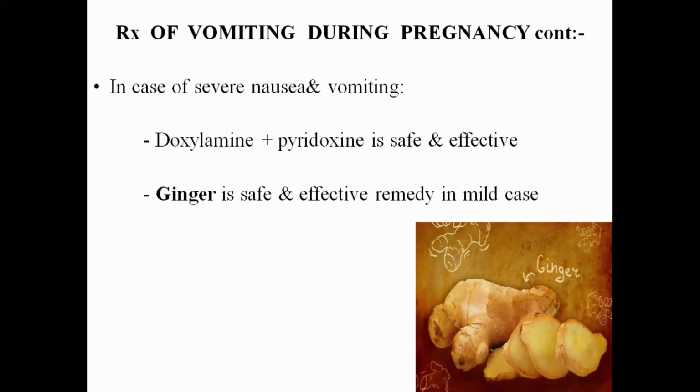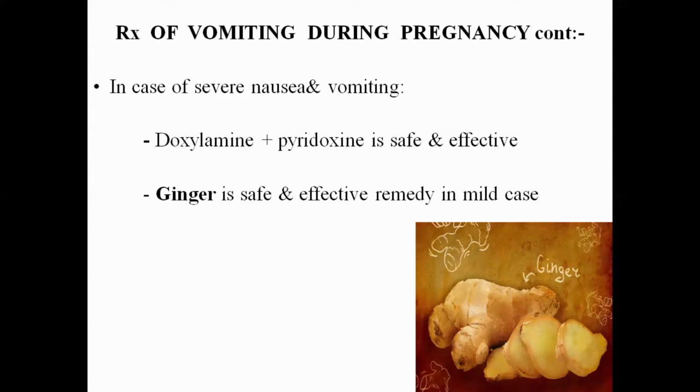And the home remedy is ginger. Ginger is a safe and effective remedy in case of mild nausea and vomiting during pregnancy. So the important thing here is, when vomiting happens during pregnancy, no drug is required. Most of the vomiting is mild and self-limited. We only need to reassure the patient.